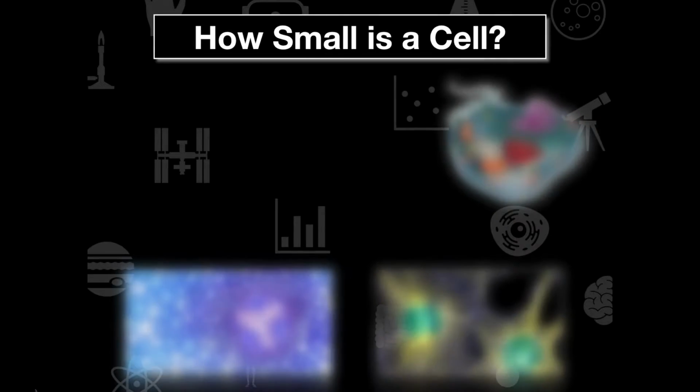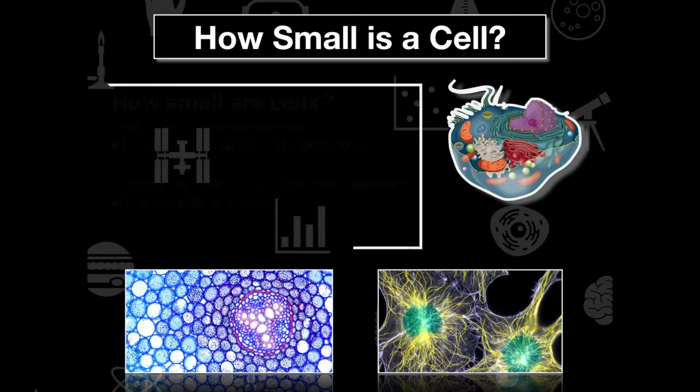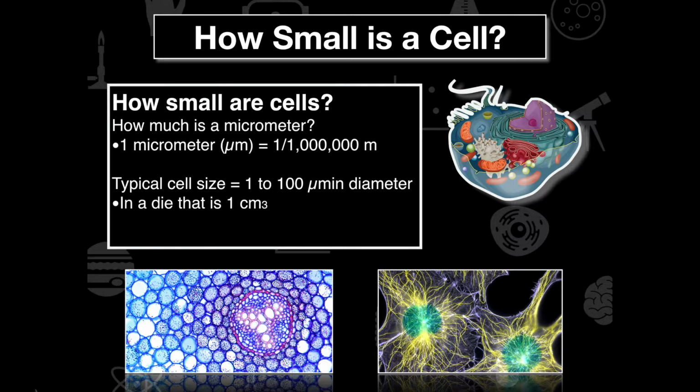So when we're thinking about the size of cells, well, cells are extremely small. Cells are micrometers in length. 1 micrometer is equal to 1 divided by 1,000,000 meters. So the typical cell size is somewhere between 1 to 100 micrometers in diameter. And think about that. A die, like the die that you would play with in a game, is about 1 centimeter cubed. So we're talking about very, very small things.